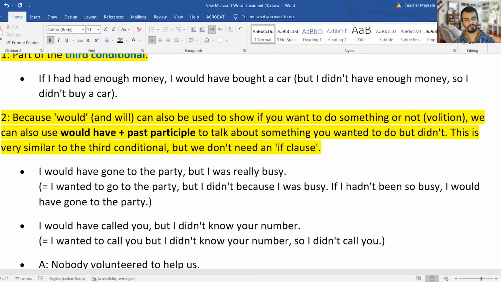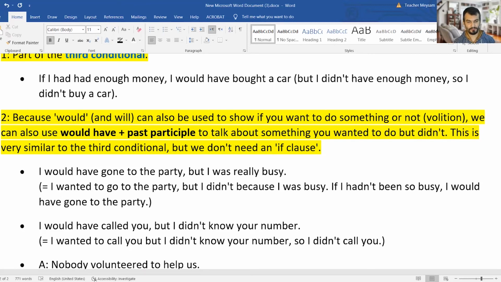We can also use would have plus past participle to talk about something you wanted to do but didn't. This is very similar to the third conditional, but we don't need an if clause. Understand? The formula is very similar to third conditional type of sentences, but we don't use if clause. Let's have a look.